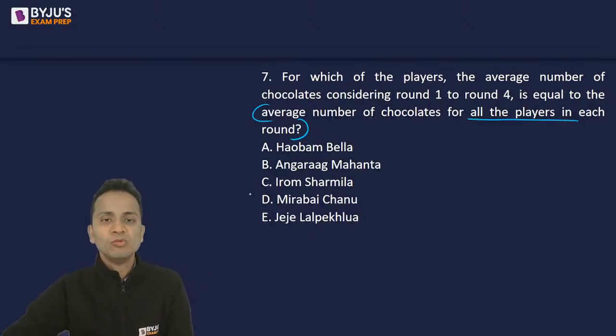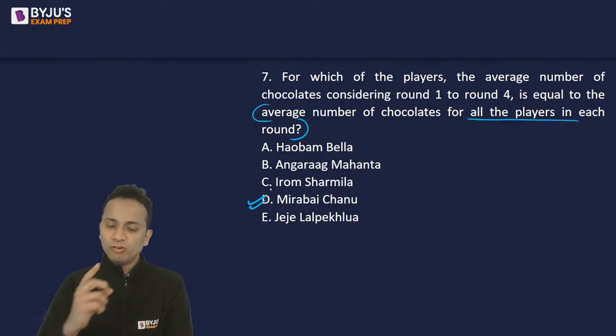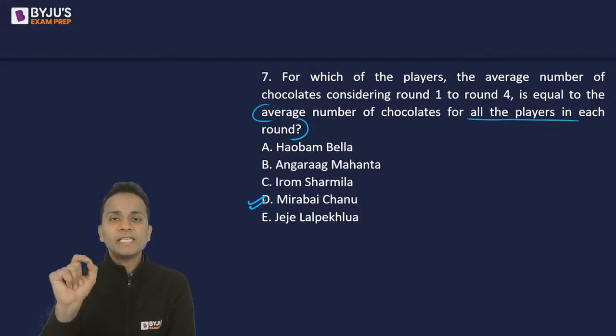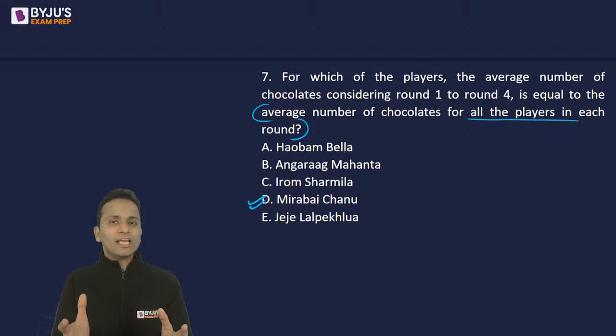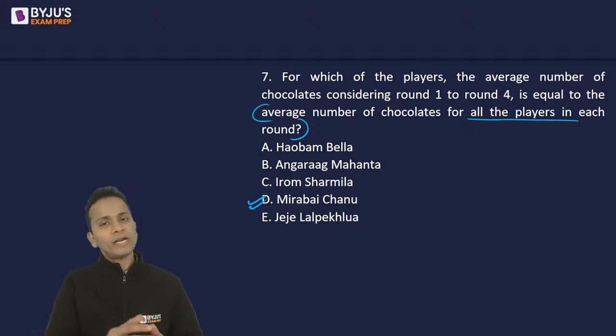So Mirabai Chanu, that is option D, will have 48 as the average number of chocolates in all the 4 rounds put together. Are you able to understand what happened here? The language of the question was very simple. I don't know what we were doing, but the language was very simple.